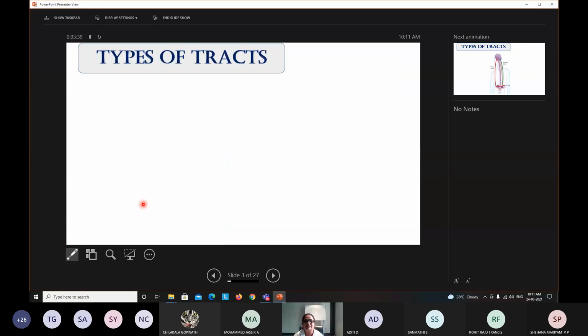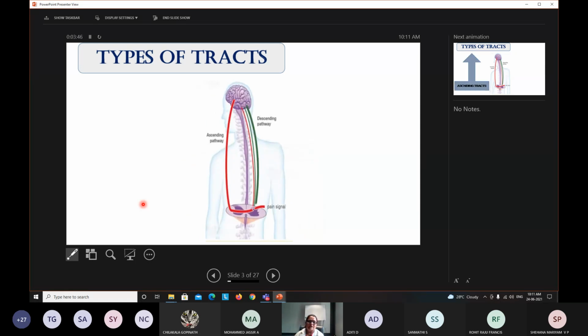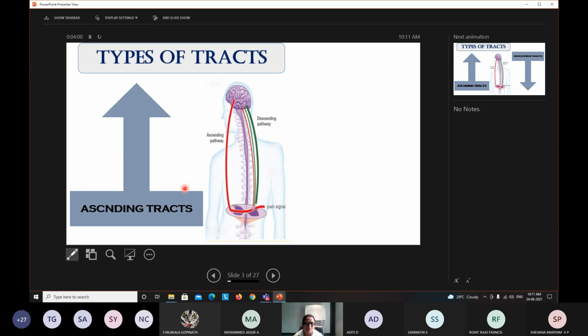Then we are going to see the types of tracts. There are various fibers which carry information from different parts of the body towards the brain. Those are classified as ascending tracts.